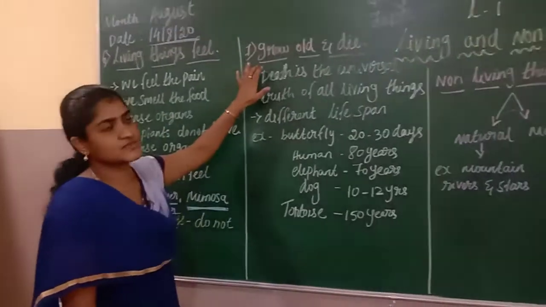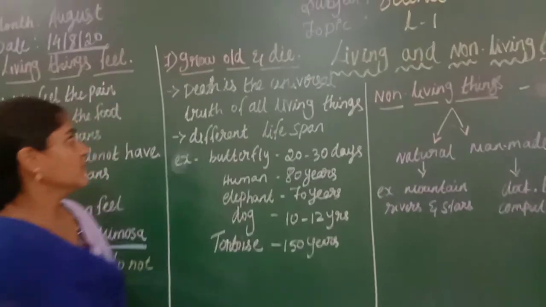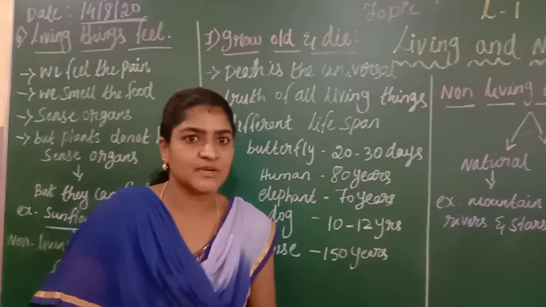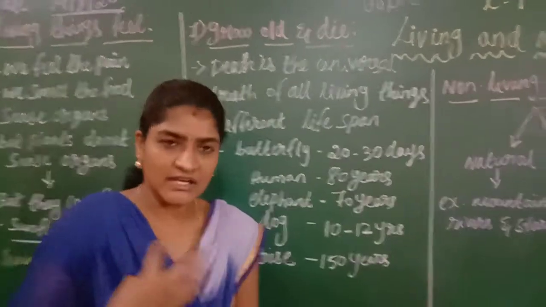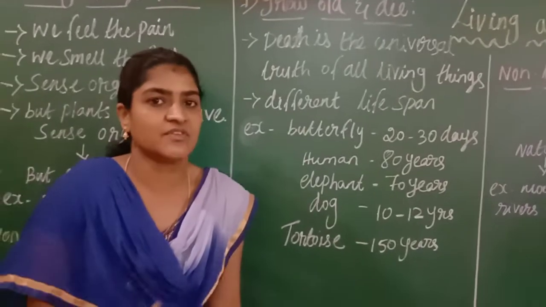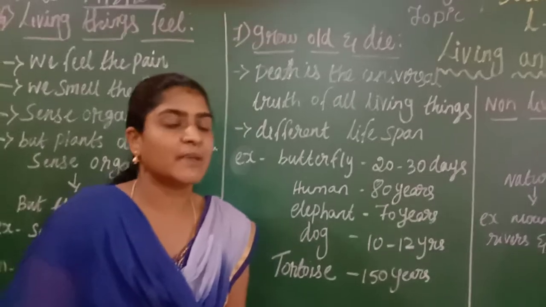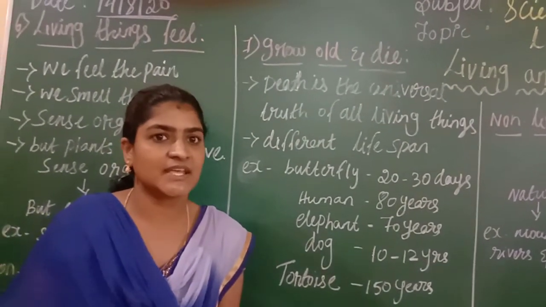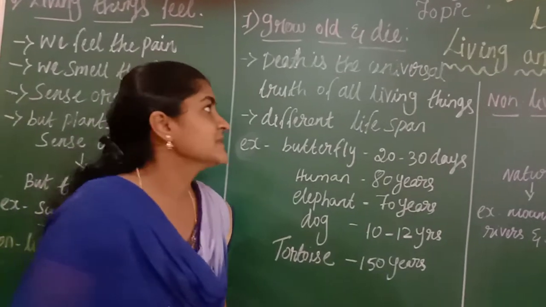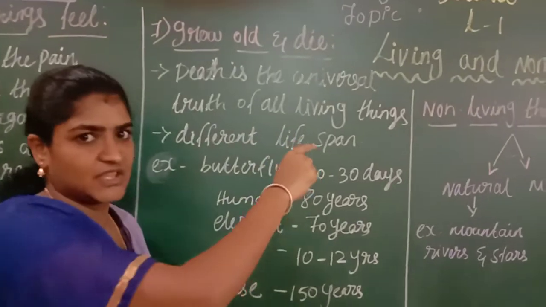And the next one we are going to see: living things grow old and die. Death is universal for everyone, for humans, animals and plants. All living things will have death one day, right? No one can change that. But we are not aware when that death is going to happen. It is common for all living things that death is the final stage of the life process. Yes, death is the universal truth of all living things.